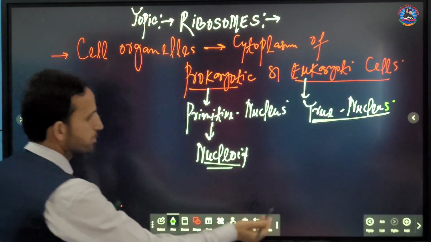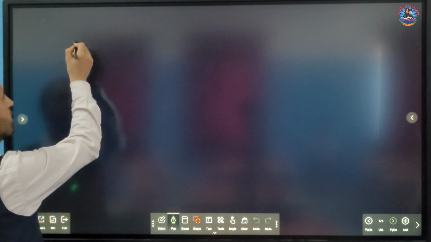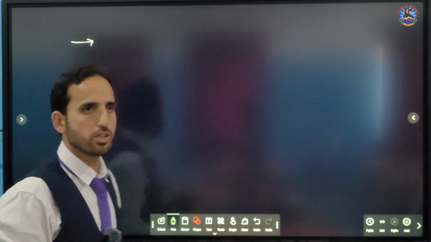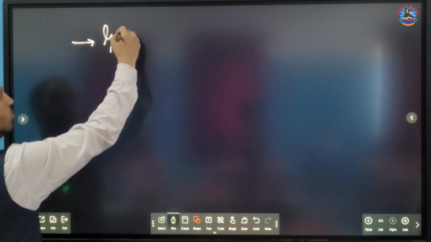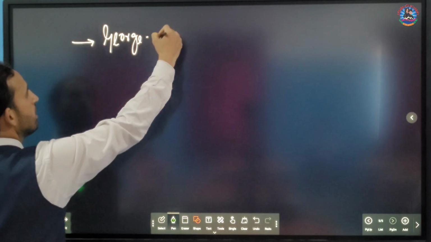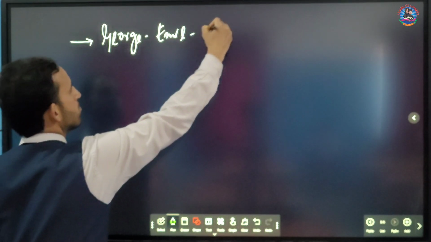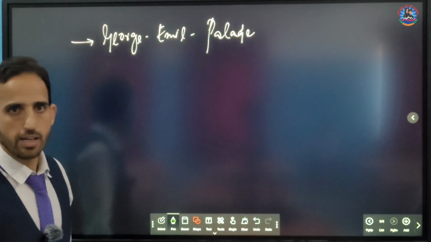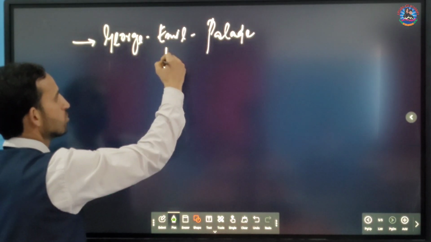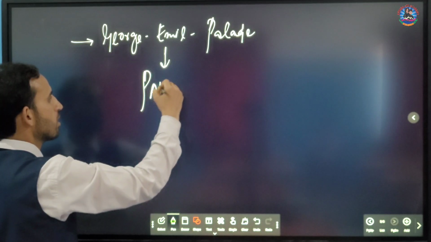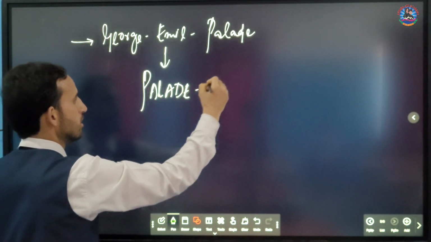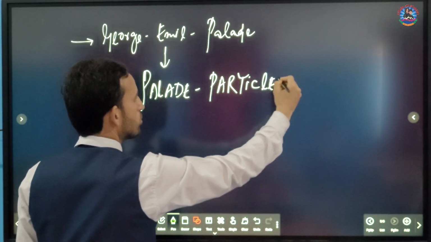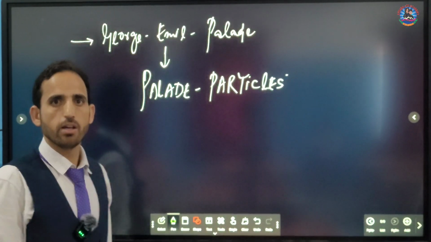Second point, you will keep in mind that ribosomes were first discovered by a well-known cytologist whose full name was George Emil Palade. So that is why these ribosomes are also called Palade particles. So if you are asked in the exam which are called Palade particles, your simple answer should be ribosomes.